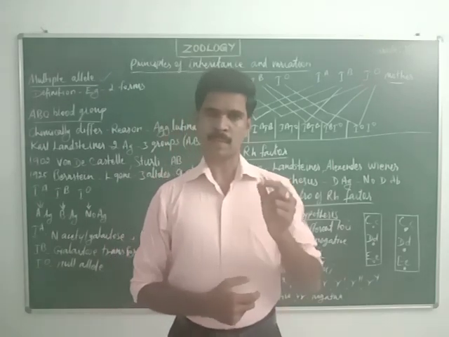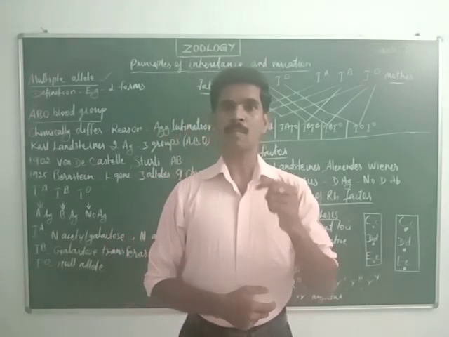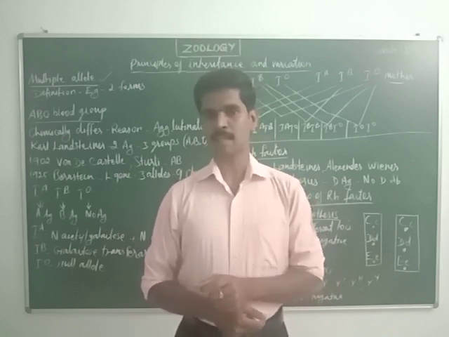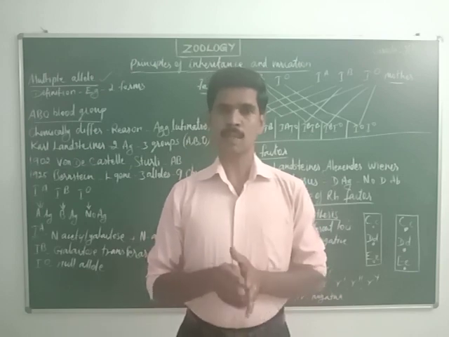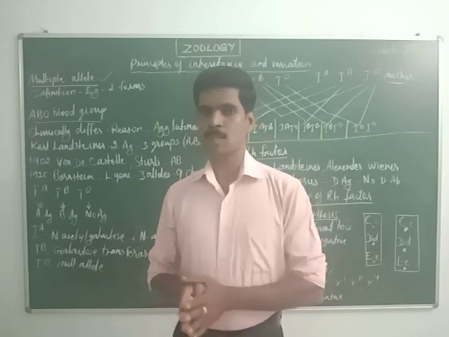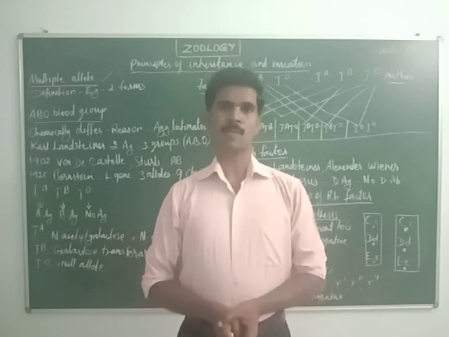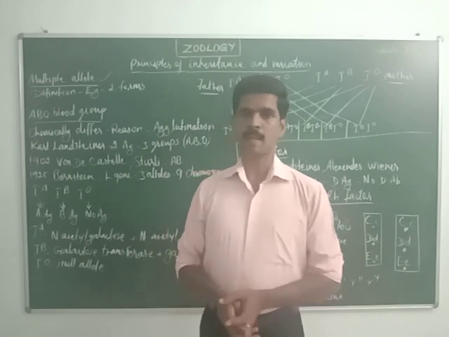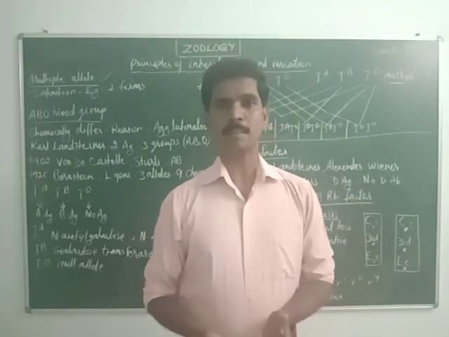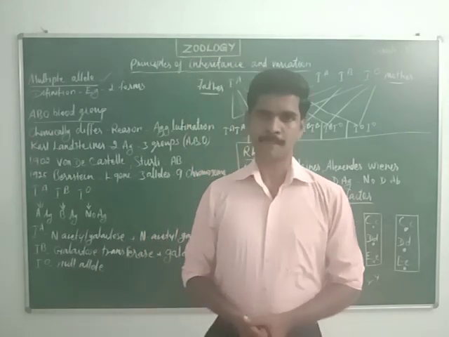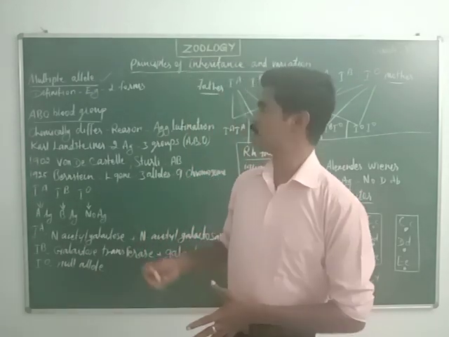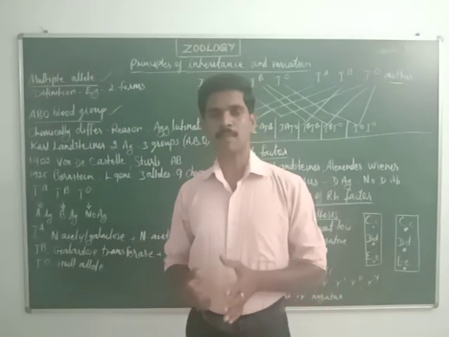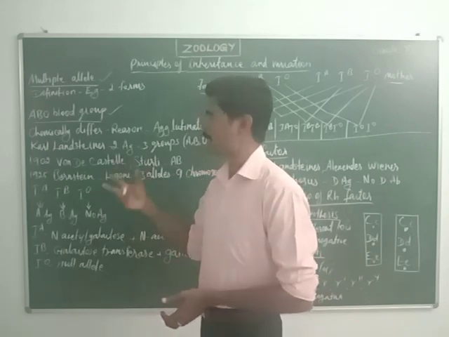So multiple alleles means when three or more alleles together determine a particular single character, but all these alleles are located at the same location of a chromosome. This condition is called multiple allele, and this type of heredity is called multiple allelism. An example for multiple allelism is the ABO blood group.